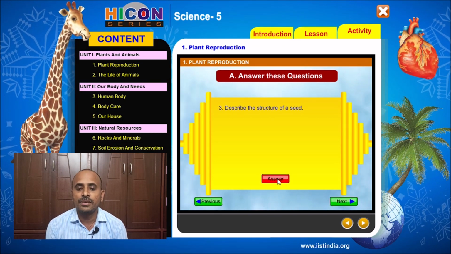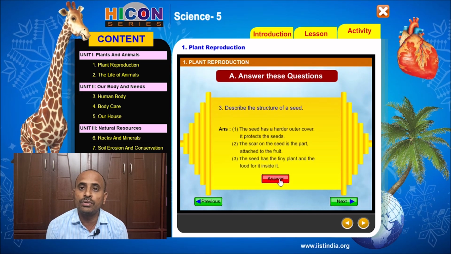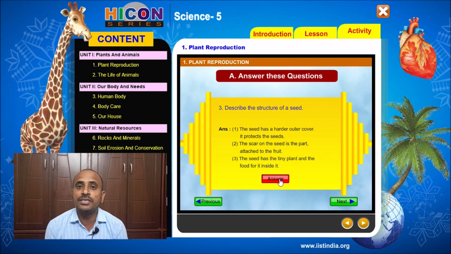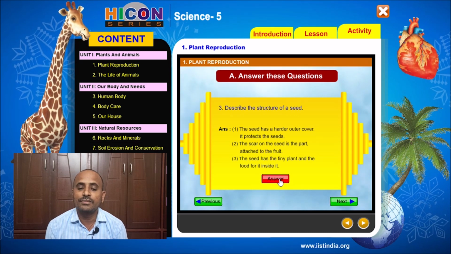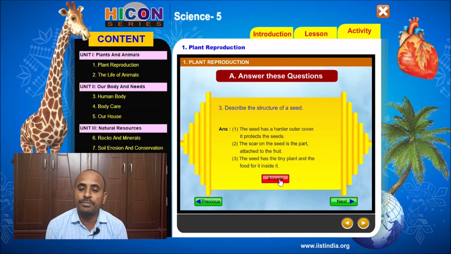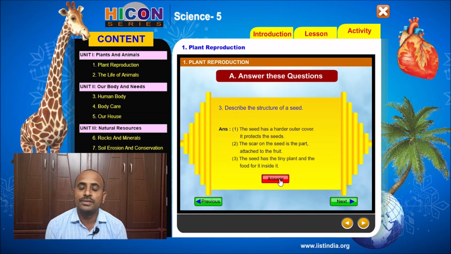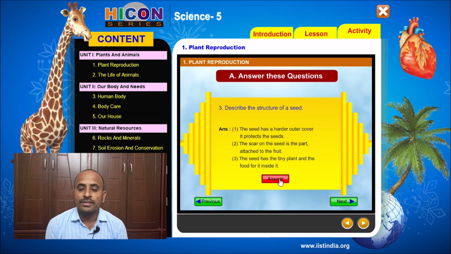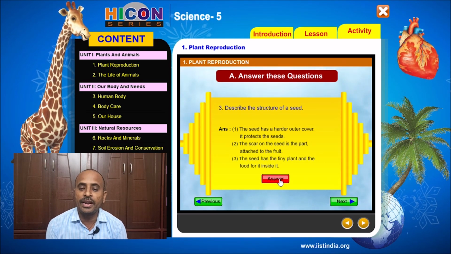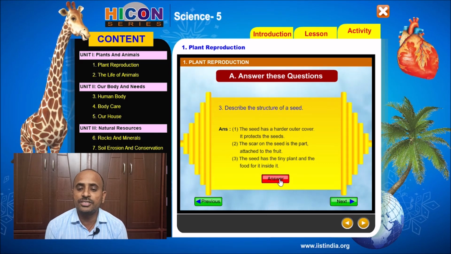The first point is, the seed has a hard outer coat. It protects the seed. The second point is, the scar on the seed is the part attached to the fruit. And the third point is, the seed has a tiny plant and food for it inside it. So this is the structure of a seed.